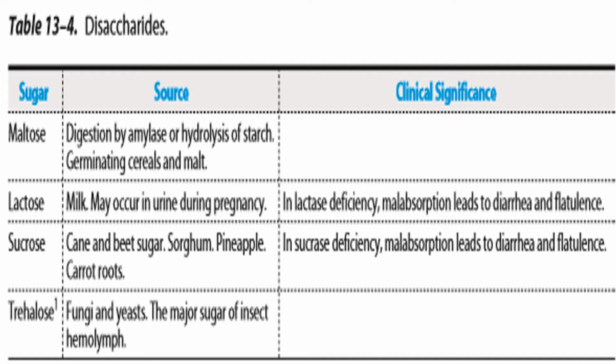As far as sucrose is concerned, cane and beet sugar, sorghum, pineapple and carrot roots are the sources of sucrose. Sucrase deficiency can lead to malabsorption, leading to diarrhea and flatulence. Trehalose is mainly found in fungi and yeast, and it is the major sugar of insect hemolymph, and there is no clinical disorder related to this disaccharide.